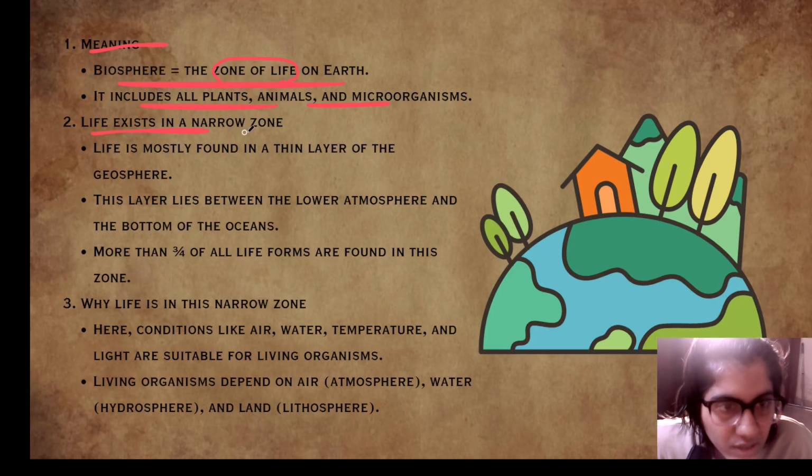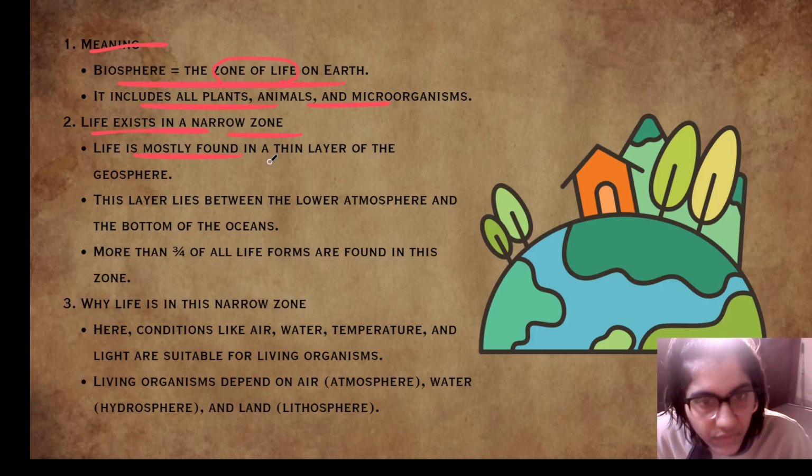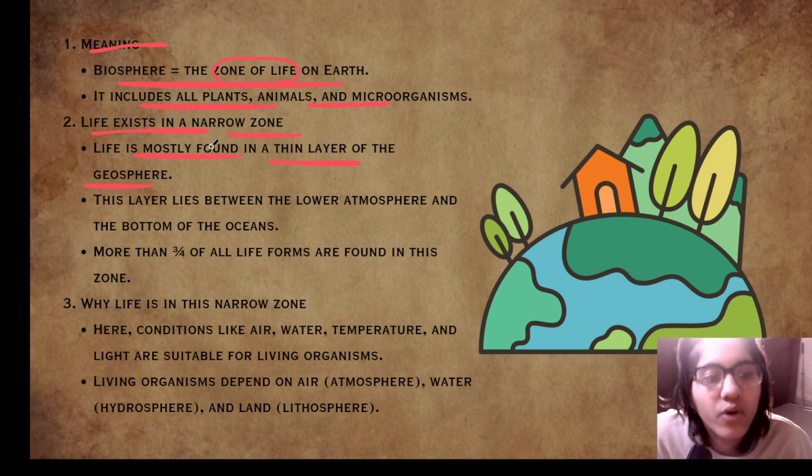Life exists in a narrow zone, a very small zone. Life is mostly found in a thin layer of the geosphere. This layer lies between the lower atmosphere and the bottom of the oceans.